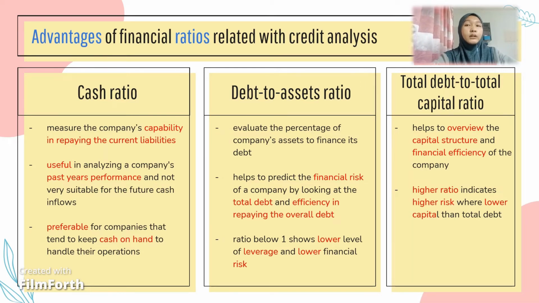For the total debt to total capital ratio, this ratio helps to give an overview of the capital structure and financial efficiency in a company. Other than that, it also helps investors in deciding on potential companies for their investment purposes. This ratio predicts that the higher the total debt to total capital ratio in a company, the higher the risk of that company, which also means that the company has a lower capital value to cover its overall debt. So that's all from me, and I will pass to the next presenter to explain the remaining ratios related to credit analysis.